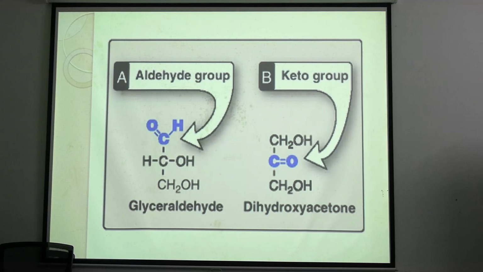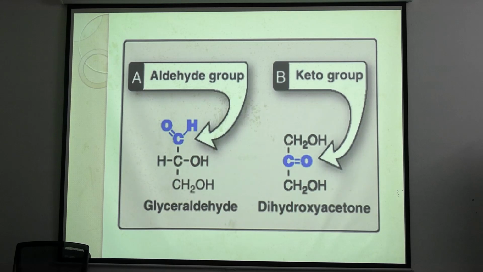So polyhydroxy. What is polyhydroxy? Because there are various OH groups attached and there is a functional group. Clear? This is the smallest carbohydrate. Which one? Glyceraldehyde and dihydroxyacetone. Smallest aldehyde, smallest ketone. We will take glyceraldehyde as the reference carbohydrate.